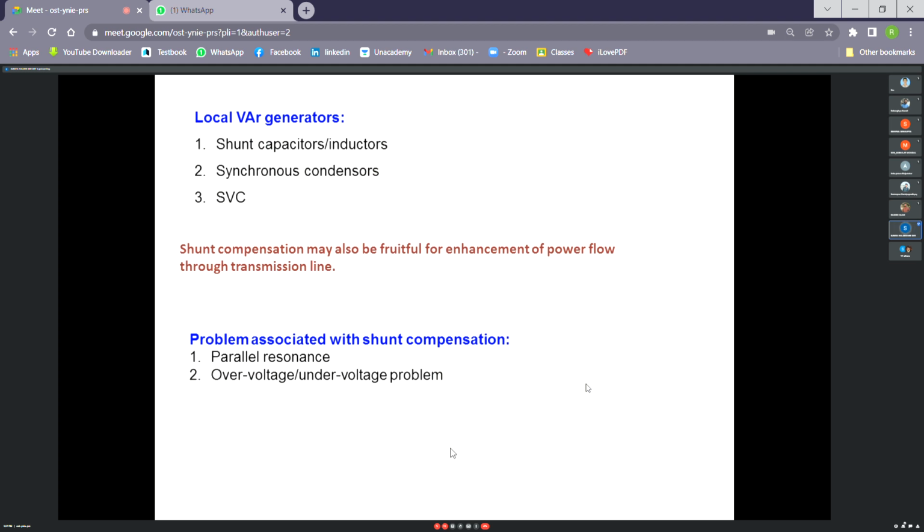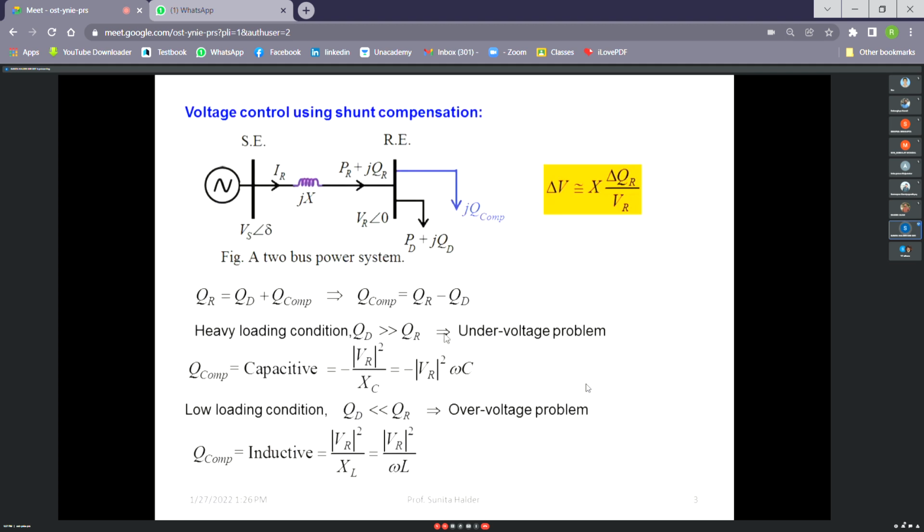And one more thing: nobody can say that this QR and QD will be fixed for a power transmission system, because at every moment of the day or year the load is changing. So it would be better if we can get a smoothly varying capacitor or inductor. That is not possible with a capacitor bank or inductor bank. So that's why we use two more compensating devices as shunt compensation. They are called the synchronous condenser and the static var compensator.